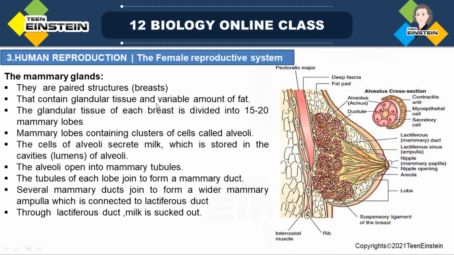The mammary glands of a female undergo some changes during pregnancy, and they start preparing to produce milk during the pregnancy period, right? By the end of pregnancy, or after the birth of the young one, milk production starts, and that is called lactation.